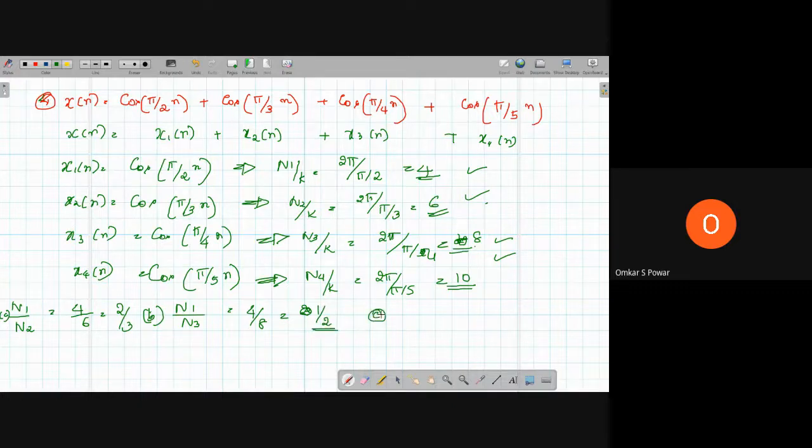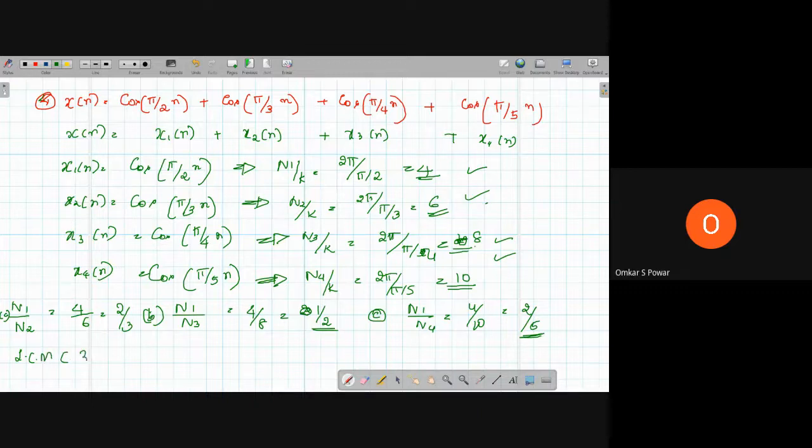Then N1 by N4, which is equal to 4 by 10, which is equal to 2 by 5.